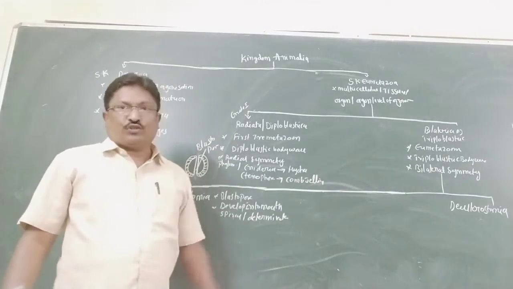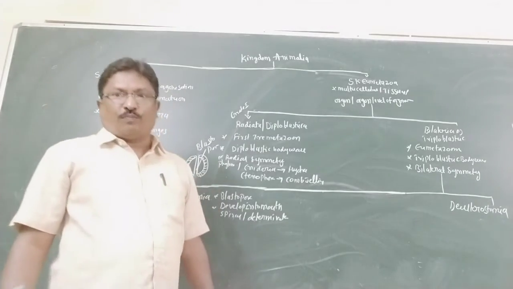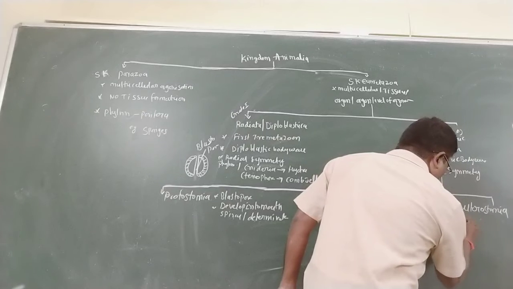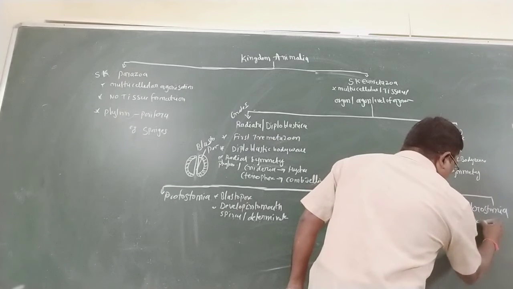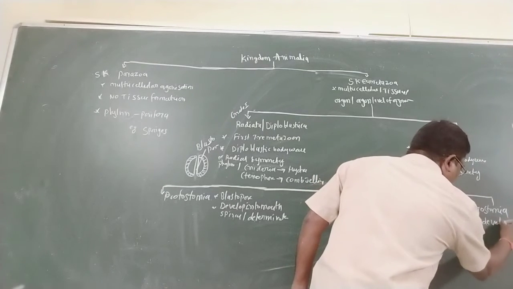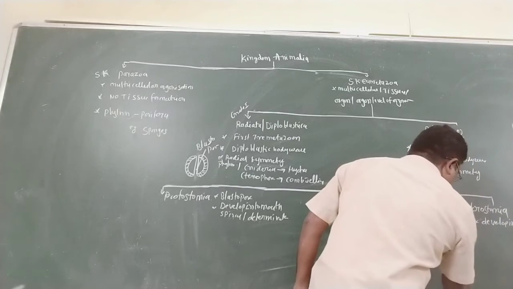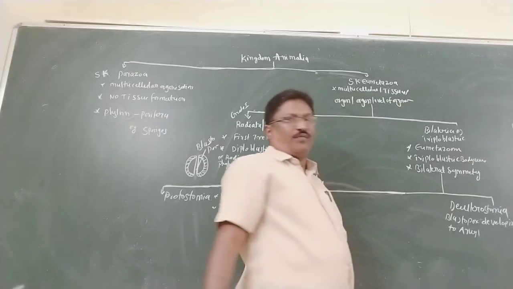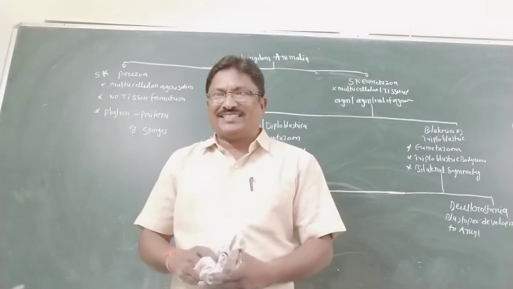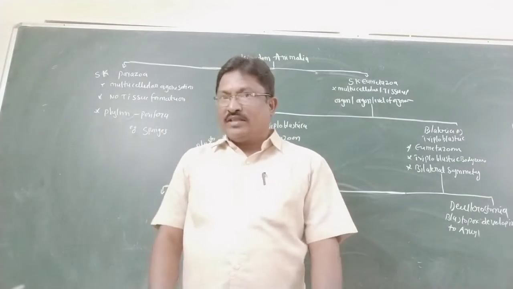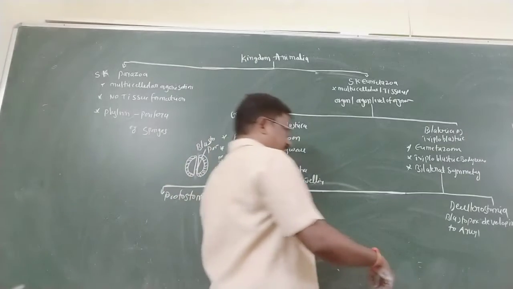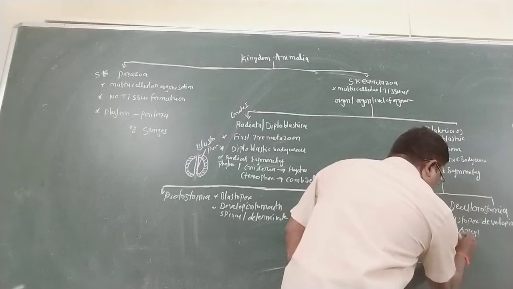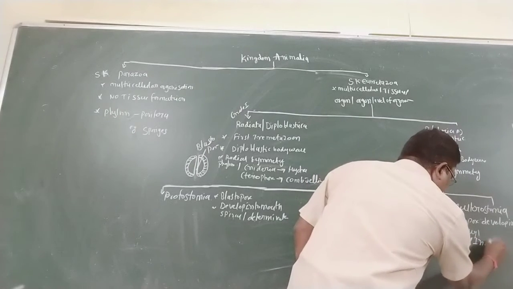As well as Deuterostomia, the blastopore develops into the anus. Secondly, the mouth is formed later. The cleavage is radial and indeterminate.